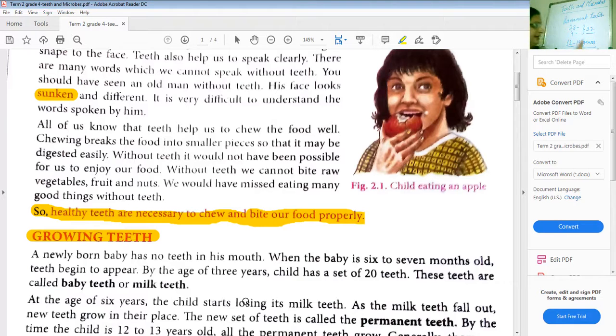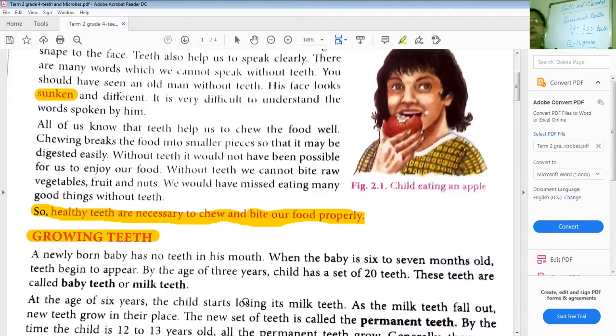So when he is an adult, how many teeth will he have? 32 teeth in his mouth. The wisdom teeth he will get at the age of 20 to 25. Therefore, every adult of more than 25 years of age has a set of 32 teeth.